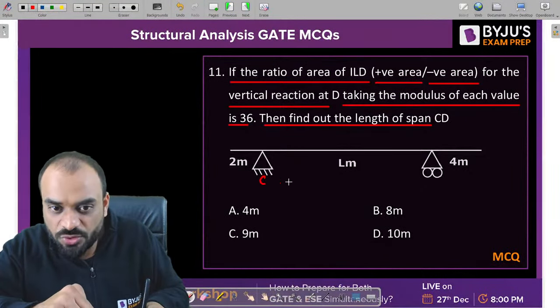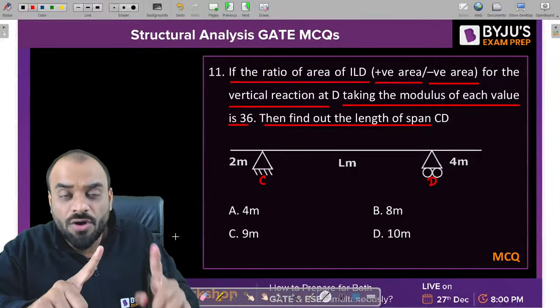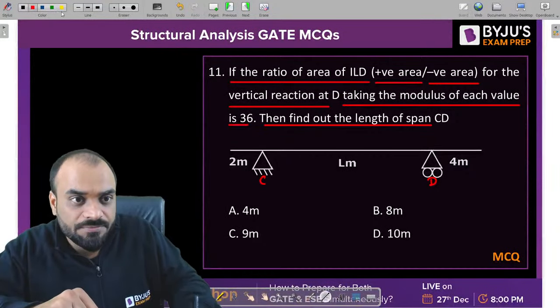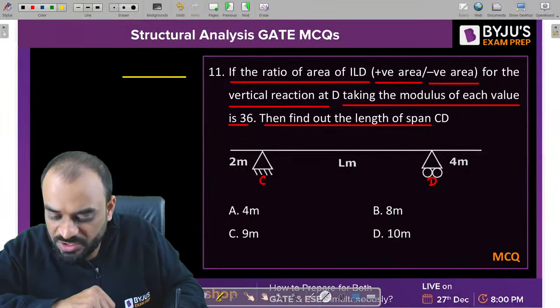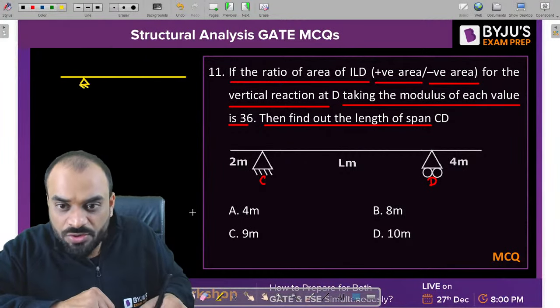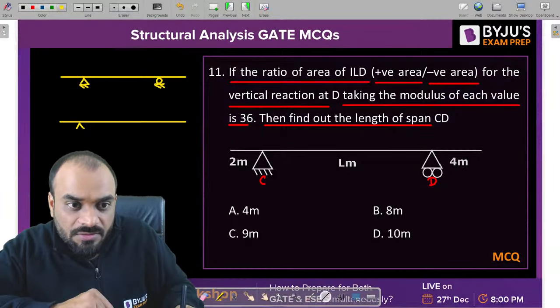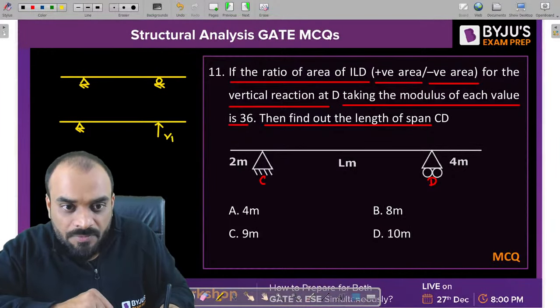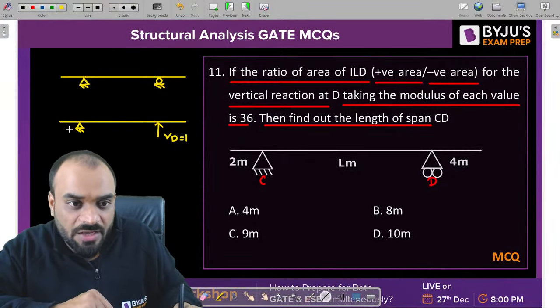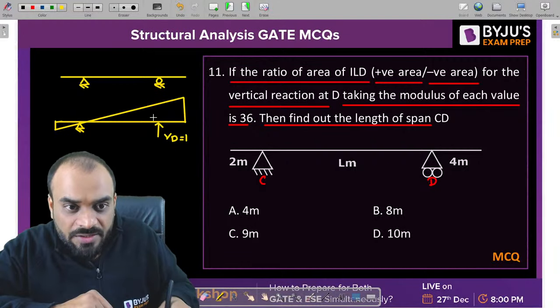Let us suppose this particular joint is C and this is D. Now first what you need to do, guys, you need to draw the ILD for reaction at D. Okay, let's do it. For reaction at D, we need to draw the ILD first. Let us suppose this is our reaction, which is basically VD, and VD is equal to 1 that we have given. That means unit displacement. So the deflected shape of the structure will be like this. Correct? And this ordinate will be 1.